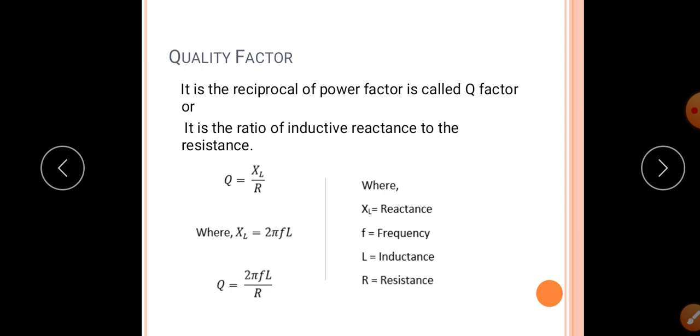Quality factor. It is the reciprocal of power factor, called quality factor or Q factor. It is also defined as the ratio of inductive reactance to the resistance, that is Q equal to XL divided by R, where XL equal to 2 pi FL, so Q equal to 2 pi FL divided by R, where XL is the inductive reactance, F is the frequency, L is the inductance and R is the resistance.